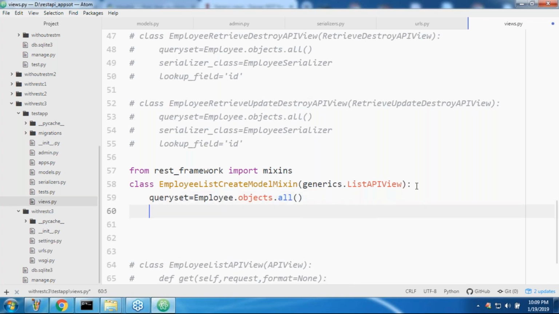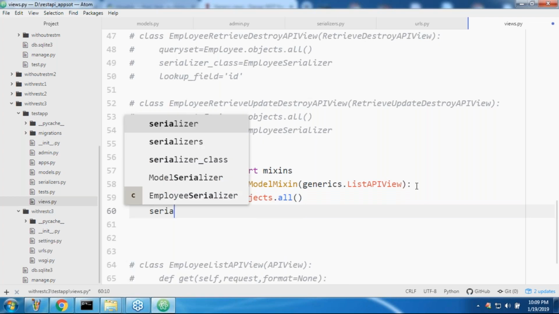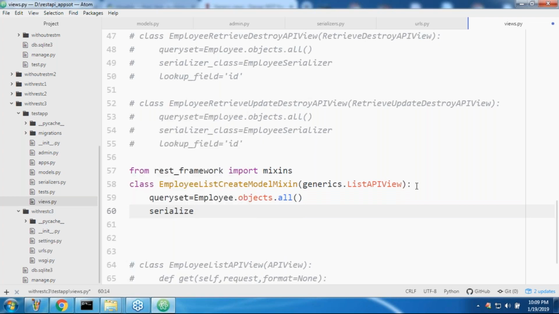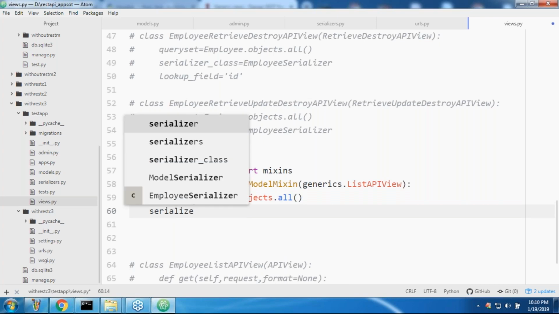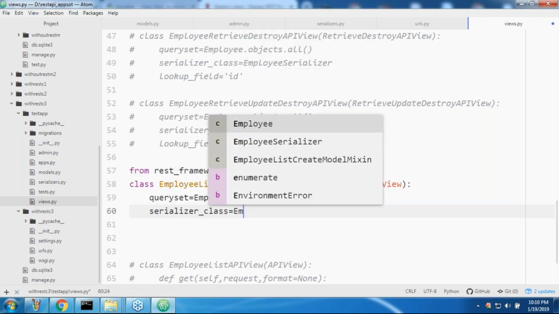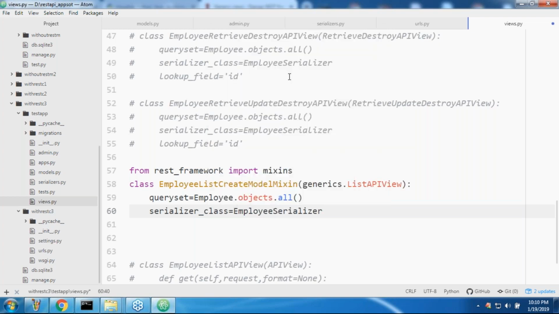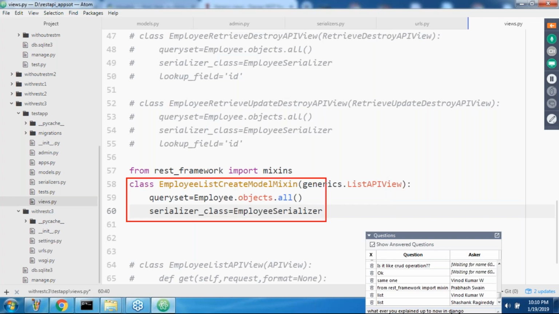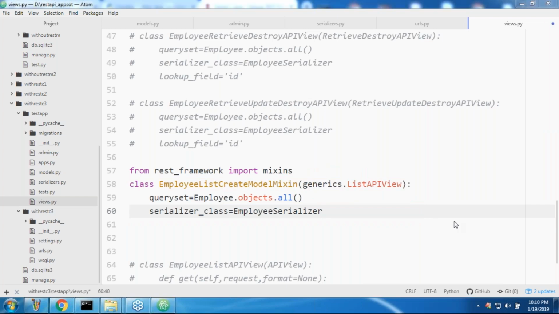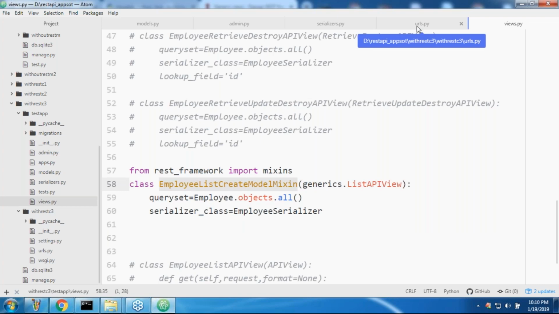What is the next one, sir? Serializer class we require to take, sir. The serializer class is EmployeeSerializer. Now observe carefully. I'm not using any mixin, sir. I didn't use any mixin in this class. I can provide only the list API, listing out. Because I want to perform the create operation also, how can you do that? Just alternative ways, beyond that nothing. Okay, first let me show whether this one is working or not. EmployeeListCreateModelMixin. Let me go to urls.py.